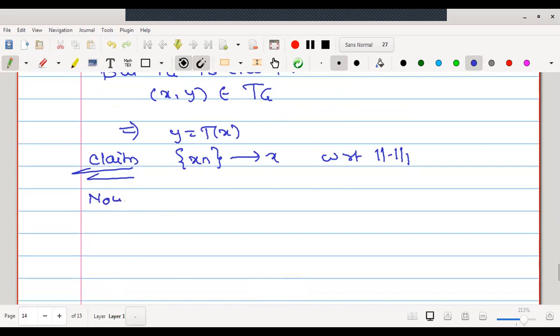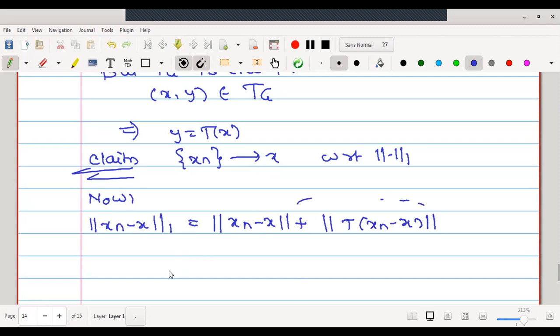For that purpose, as the aim is xn converges to x, we will show that norm 1 of xn minus x is tending to 0. Therefore let me consider norm 1 of xn minus x, and according to the definition this is the norm of xn minus x added with the norm of its T image.